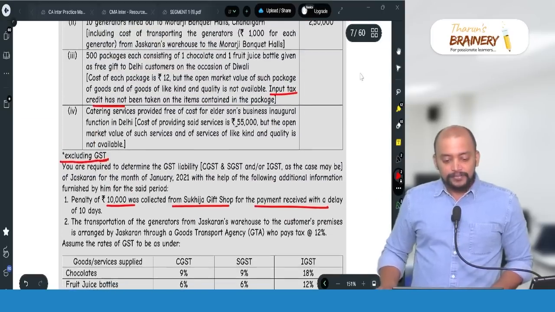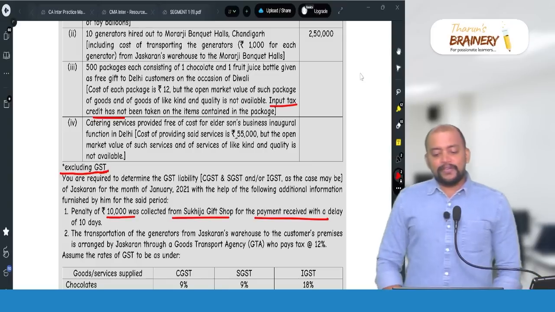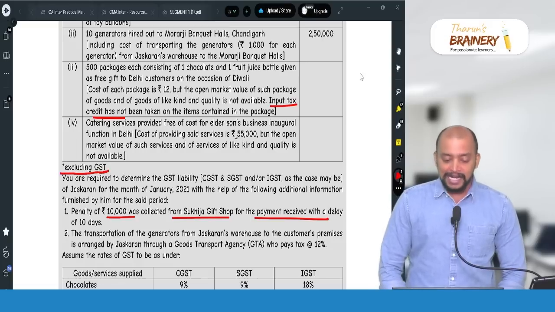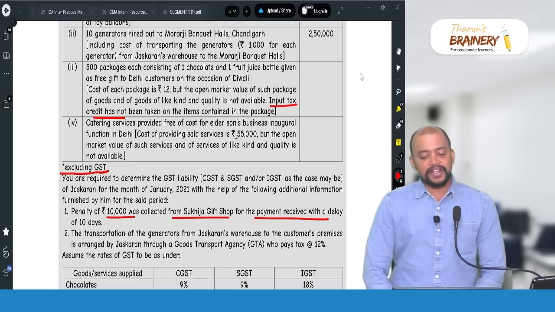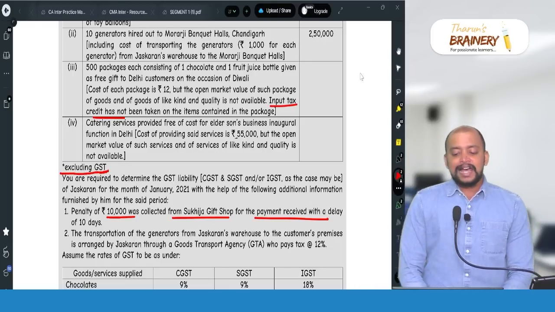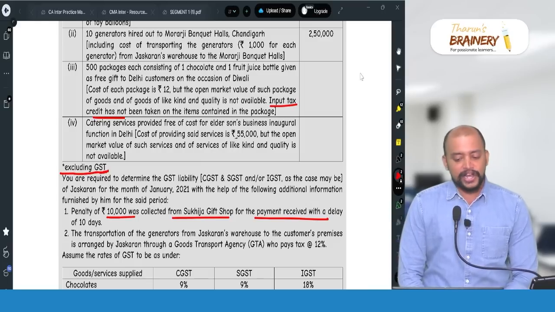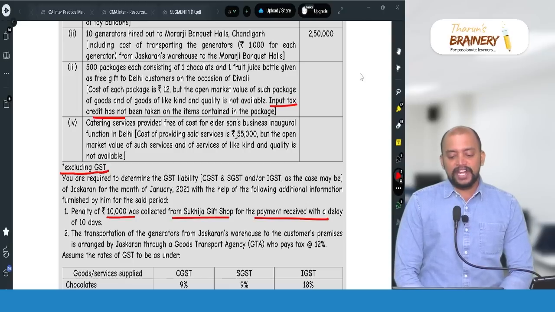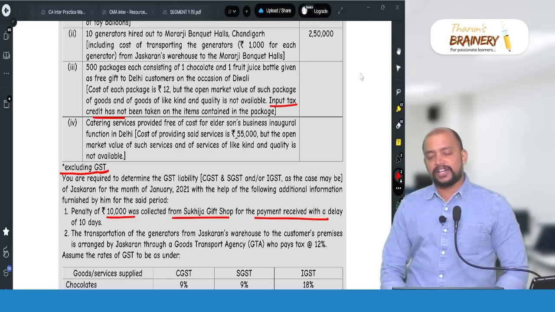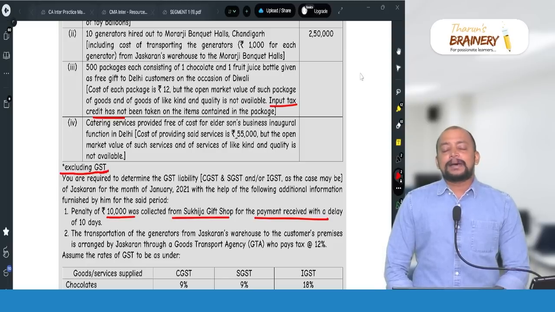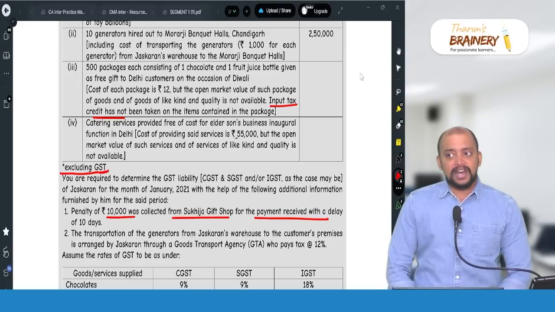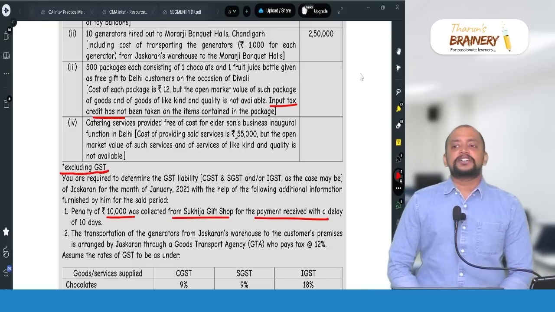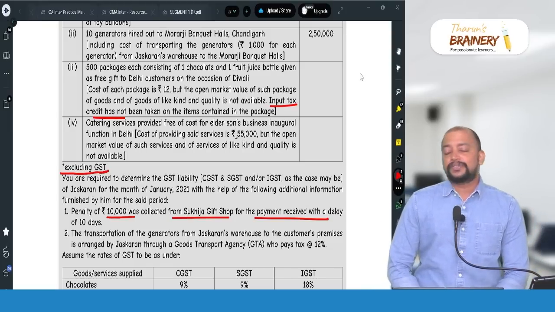Then next, catering services provided free of cost for elder son's business inaugural function in Delhi. Cost of providing the service is 55,000, but the open market value of such services and the service of like kind and quality is not available. Elder son's catering service provided free of cost for elder son's business inaugural function. It will become supply under 71C. Son, whether or not dependent, will always be treated as related, and the value will be determined in terms of rule 28. Transaction value not applicable.